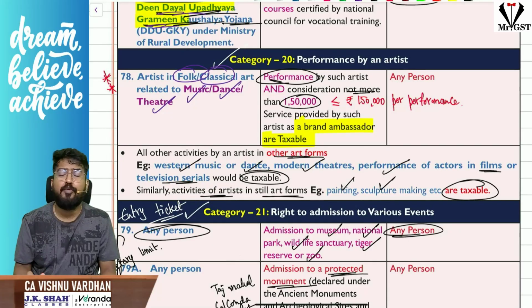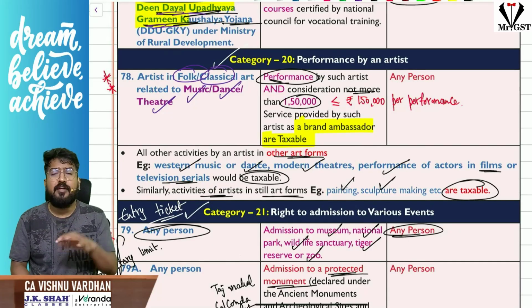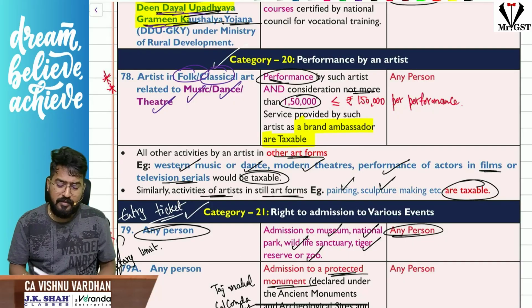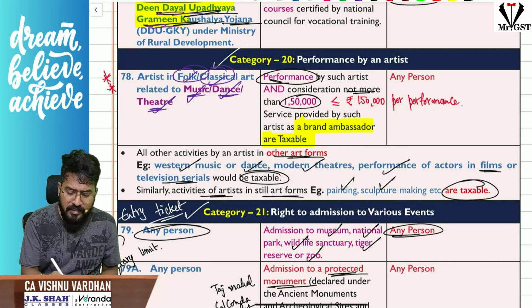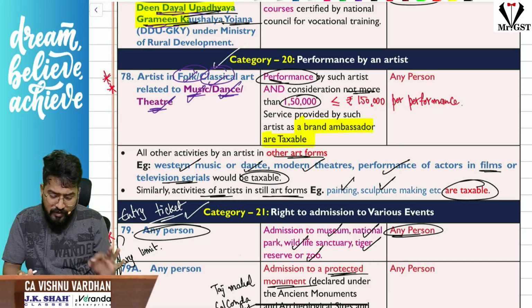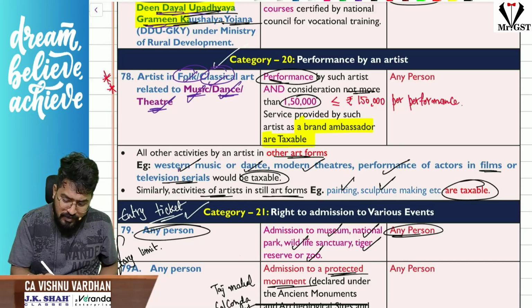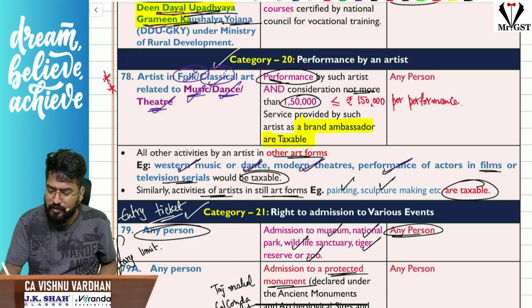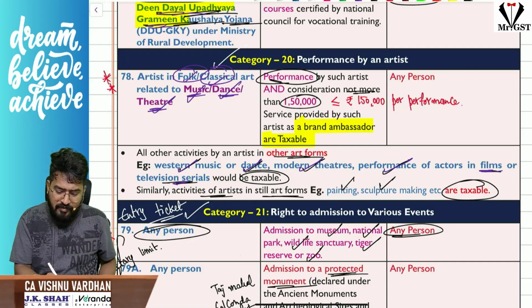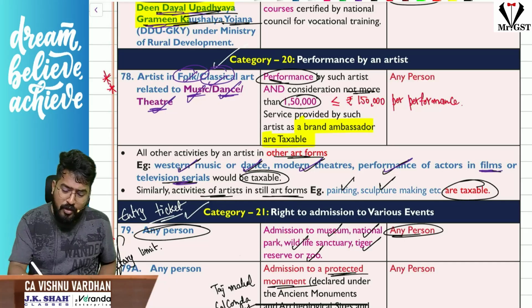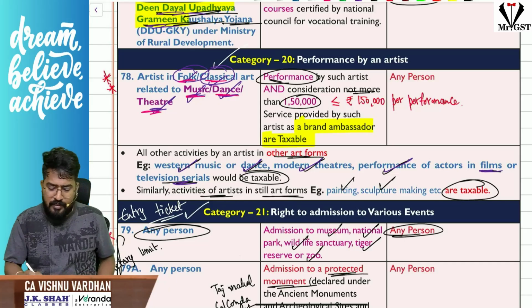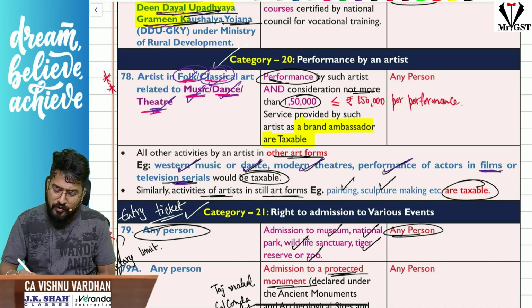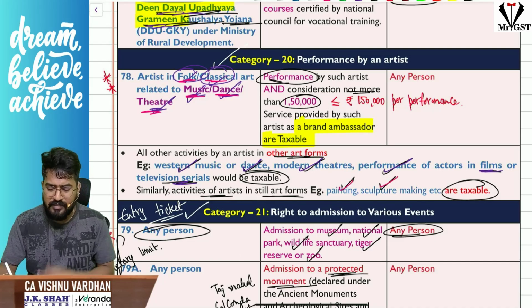Next one, a very important entry, sir, performance by an artist. Sir, any artist in folk or classical form of music, dance, theater. That means western and all this stuff are not covered, sir. Western music or dance or modern theater performances, or actors in films and television serials, all these things are not involved. Only folk or classical form of music, dance and theater. Okay, so painting, sculpture making, all these things again will become taxable.